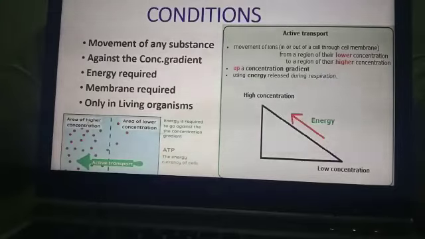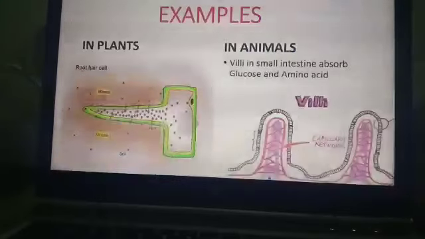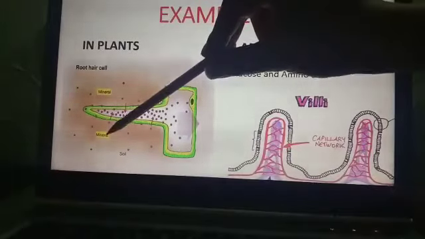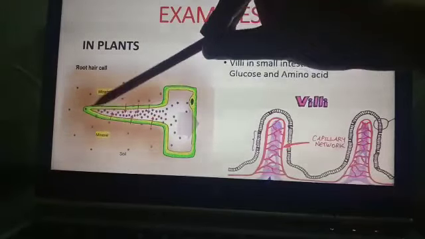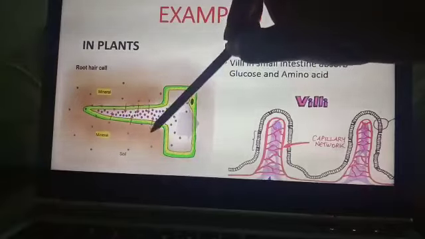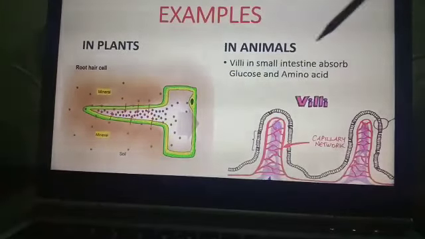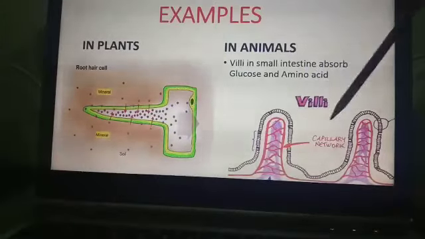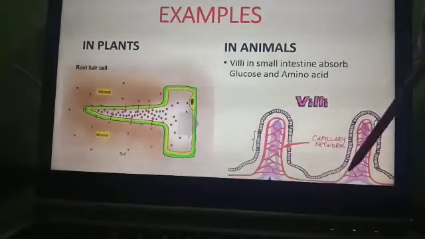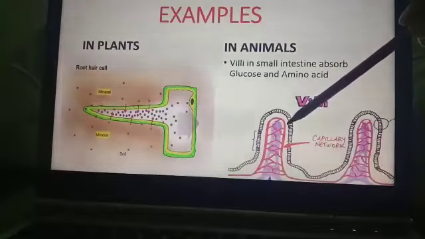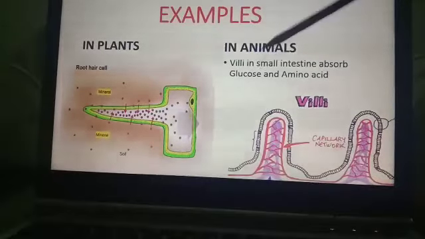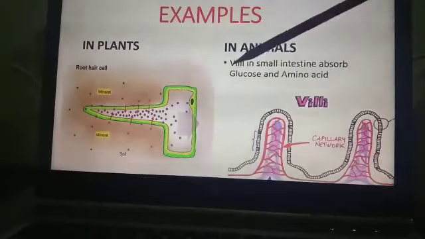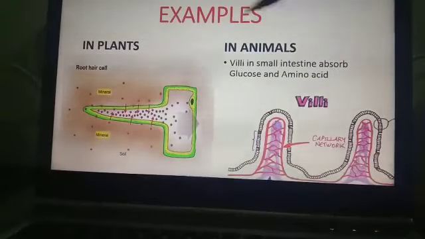through a membrane. Now the examples of active transport: in plants, mineral salts or ions are absorbed by the root hair cells through active transport. And in animals, in our small intestine, a structure called villi is present. These finger-like structures are called villi, and these villi absorb glucose and amino acids through active transport. So these are the examples of active transport.